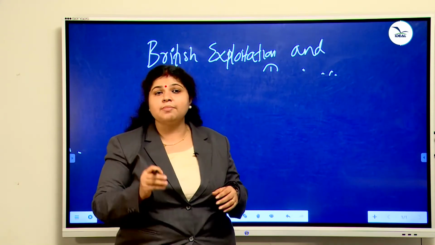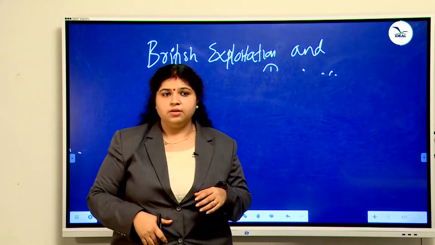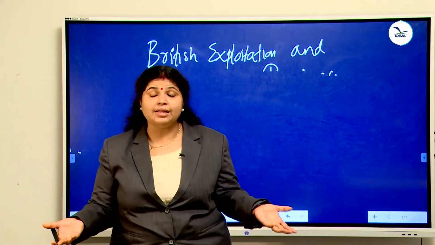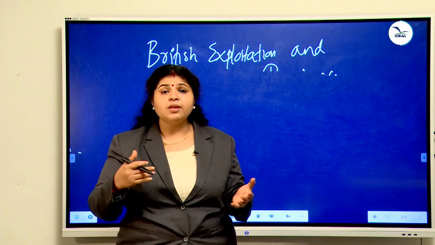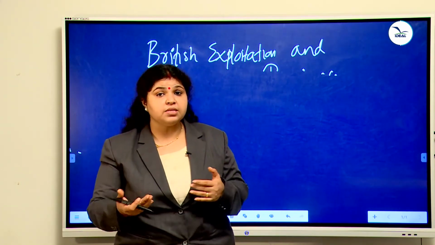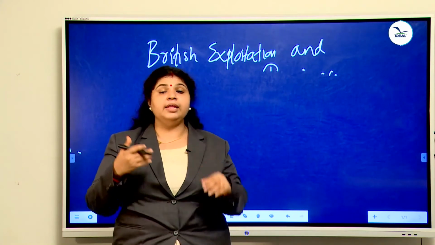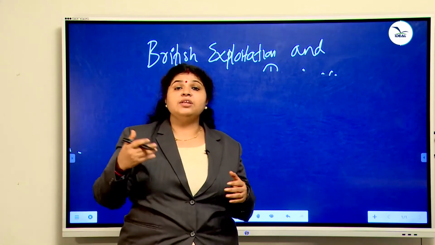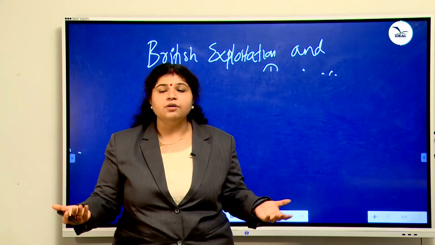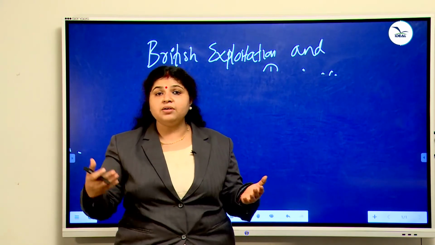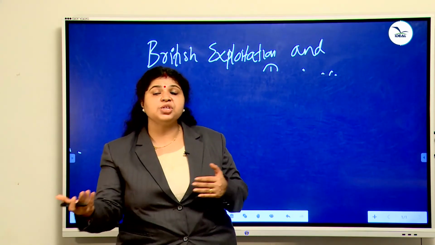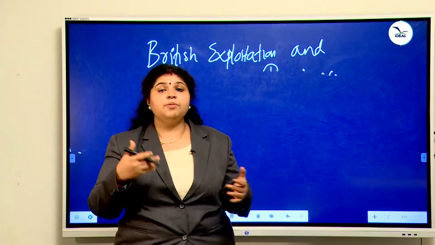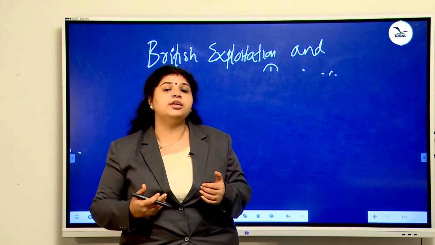Actually, the British gave some advance amount to the farmers. The farmers already wanted to pay high tax, so easily the farmers fell into the British trap. Later, the British forced the farmers to produce indigo in their fertile farmland. Later what happened? The fields in India were fully grown with indigo. The part previously used for food crop cultivation was now used for the cultivation of indigo. That way, the British increased indigo cultivation in India.